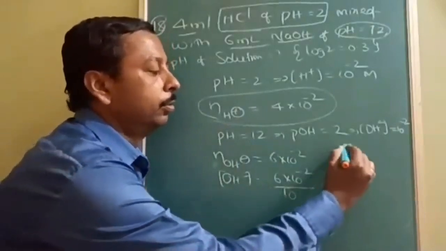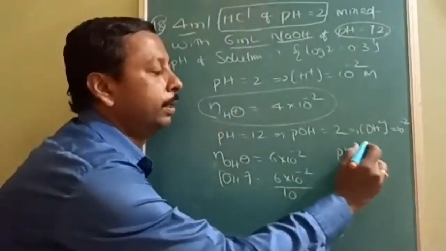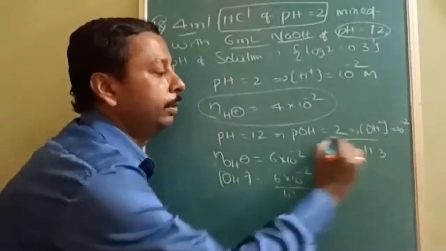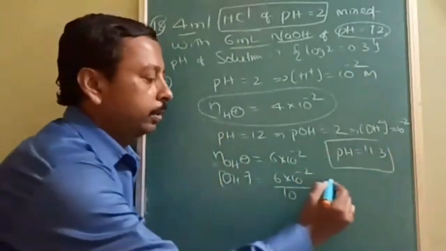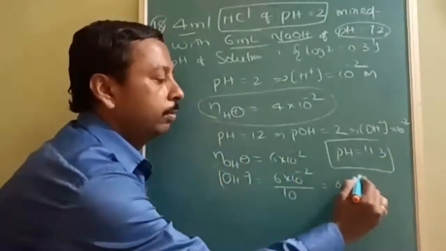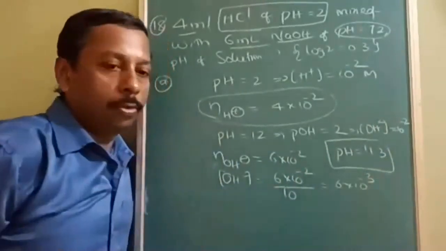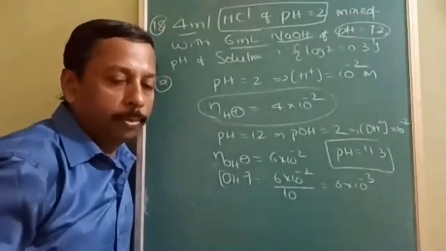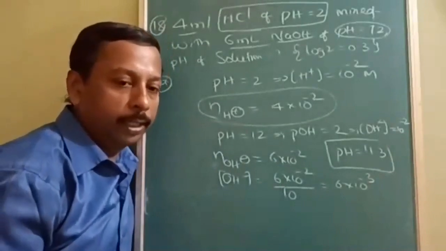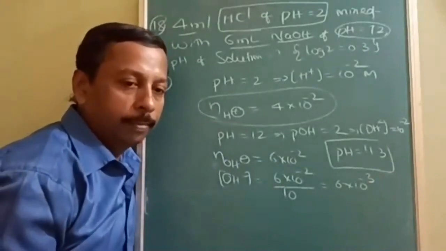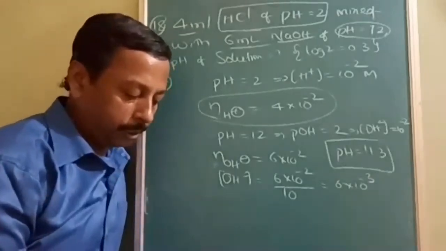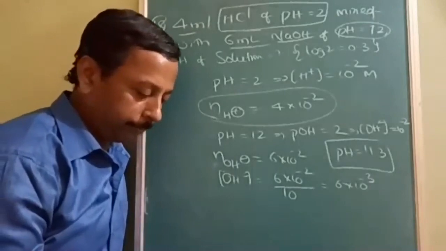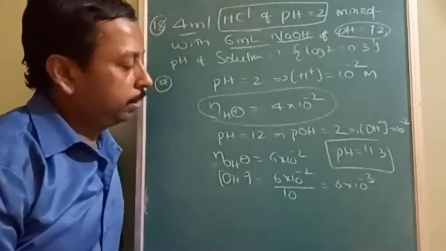If you simplify, you will get pH as 11.3. How much will you get? 11.3. This you can write as 6 into 10 to the power of minus 3. So 6 into 10 to the power of minus 3, when you apply negative log, you will get pOH, but the answer is pH. So the answer will be 11.3. Okay, is it understood?